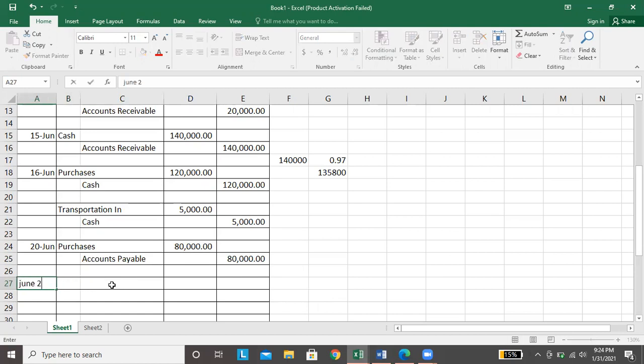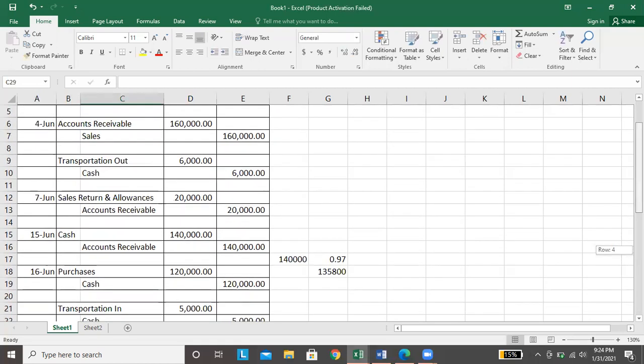Originally, naka-credit si accounts payable. Since babawasan natin, babaliktarin natin yung entry niya, so from credit, i-debit na natin siya. Debit, accounts payable. Tapos ang credit natin, since binalik natin yung item, purchase return and allowances.